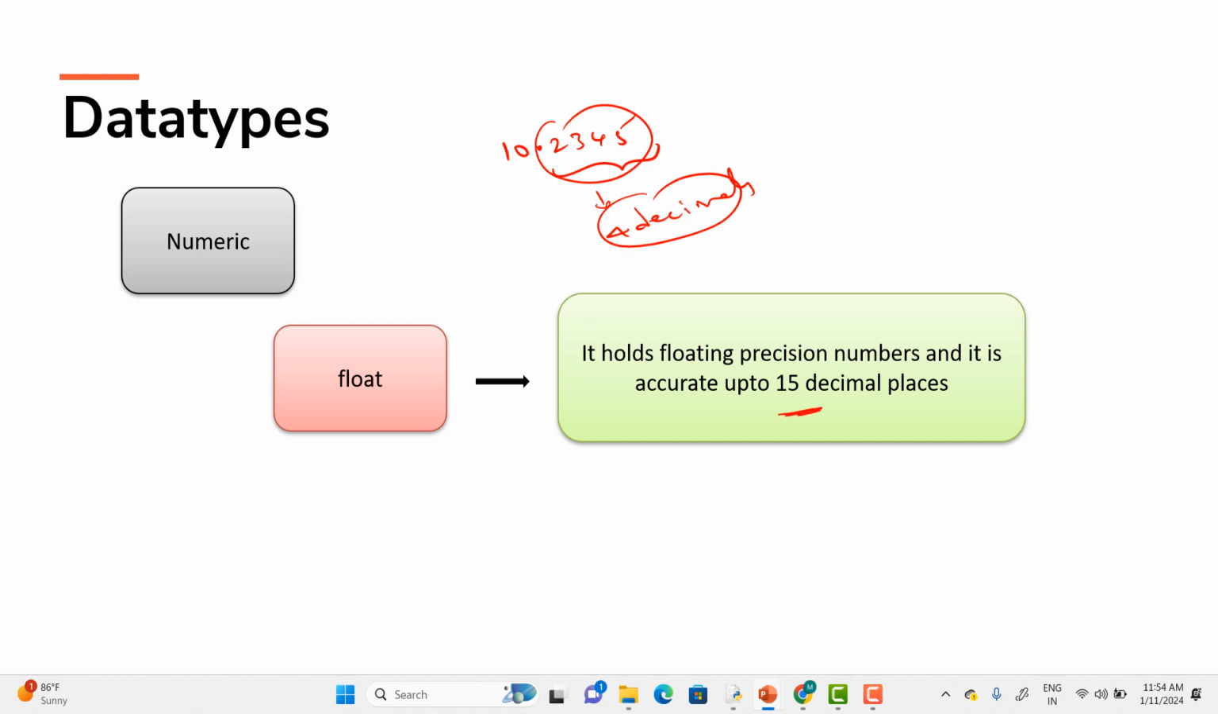15 decimal places. So in the future, if I perform some kind of calculation, my output can be in the sort of the result of the decimal values. So this floating value, if I use a float data type over here, I can store approximately up to how many decimals? 15 decimal values over here.